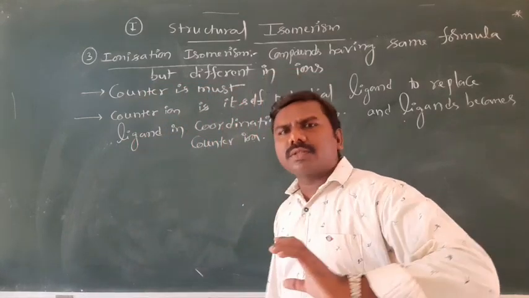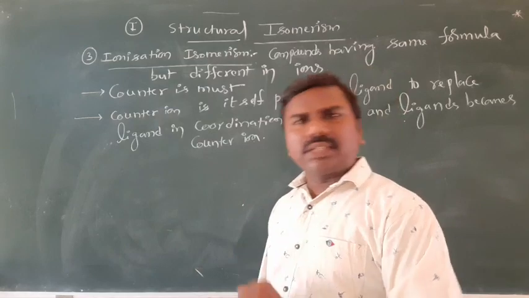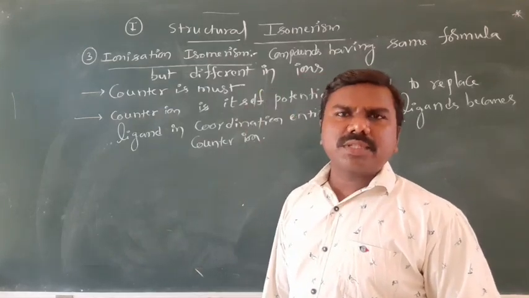You can write simply: counter ion becomes ligand, ligand becomes counter ion.